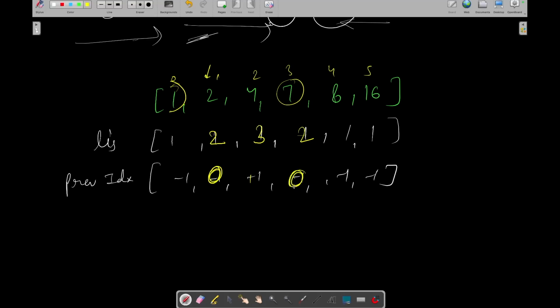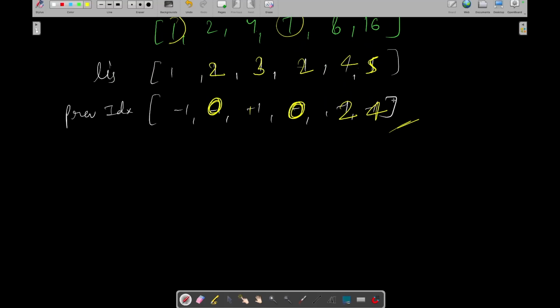For 8, which is divisible by 4, we update it, and 4 is at index 2, so we set the previous index to 2. 16 is divisible by 8, so we update it, and set the previous index to 4 because 8 is at index 4.